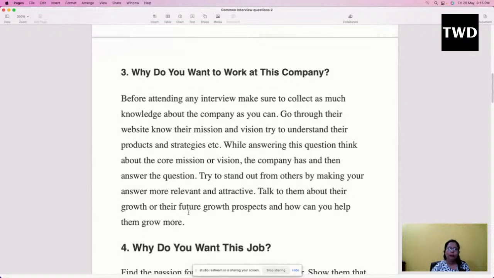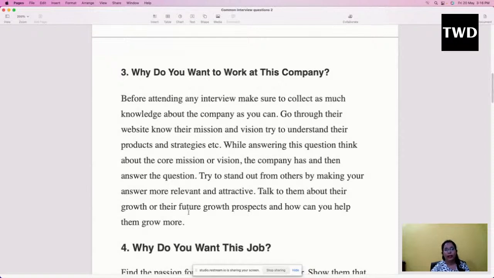All companies want to benefit themselves. It's not that just by seeing you they will give you the job. If you really have skills, they will definitely give you the job. So before attending any interview, make sure to collect as much knowledge about the company as you can. Whenever you get a call for an interview, know the type of interview you are going to give, and whether you have those skills or not.